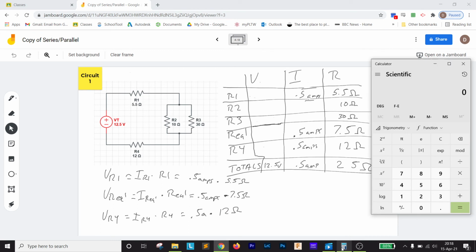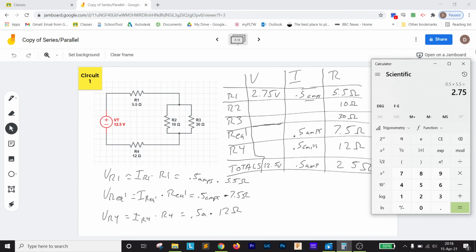So if I pull up my calculator here, I can punch those numbers in. 0.5 times 5.5 is going to give us a voltage of 2.75 volts. So that's one.